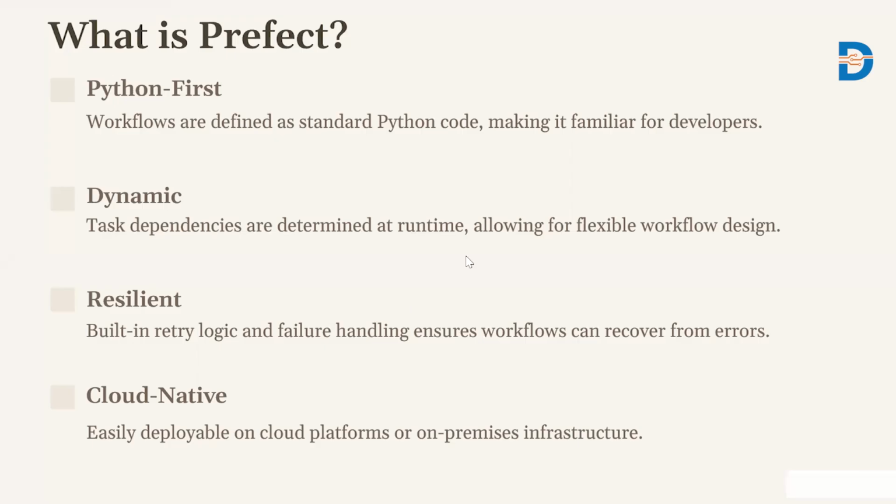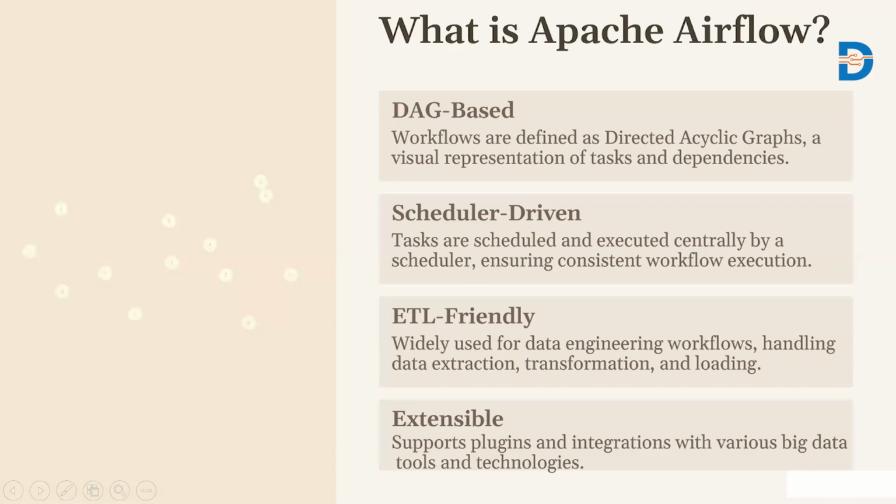If we talk about Apache Airflow, this is a widely used open source workflow orchestration platform with a strong enterprise presence. It is DAG based. These workflows define a directed acyclic graph, which is a visual representation of tasks and dependencies. So we get the visualization of how the tasks are performing, that visual representation, in Apache Airflow. These are defined by using the directed acyclic graph in Python.